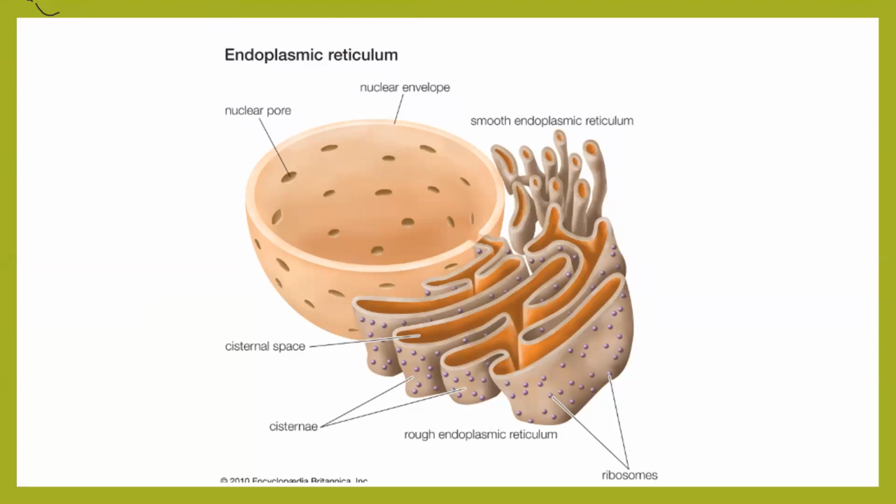Now, as we know, ER acts like a highway. It provides an intracellular pathway for different materials to go in and out. There is also one important thing which ER does. Let's say nucleus is the hero of the cell, and nucleolus is going to send out ribosome.